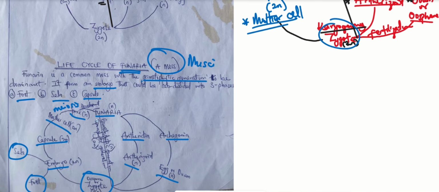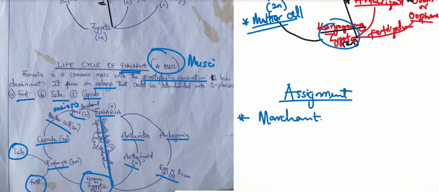But don't forget to draw your line to show that this is gametophytic generation. And I told you that the line must not touch the oospore. So I'm giving you an assignment: draw the life cycle of Marchantia. In the course of drawing the life cycle, try to bring out your gametophytic and sporophytic generation.